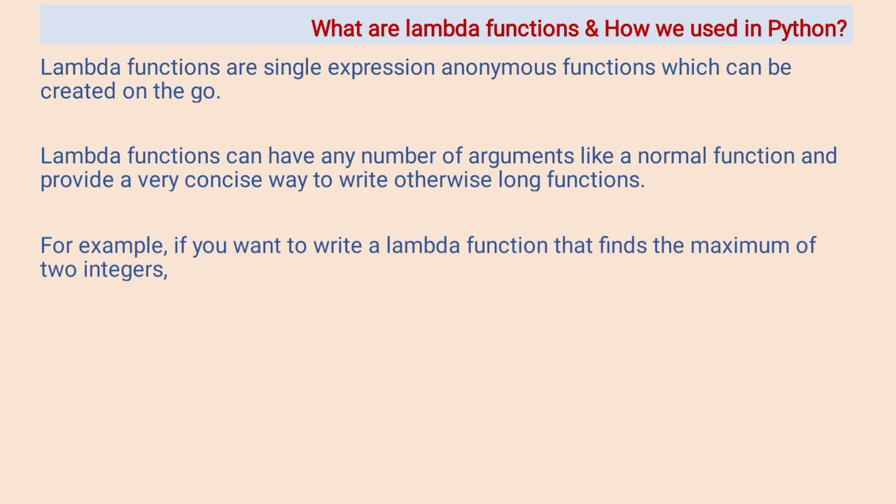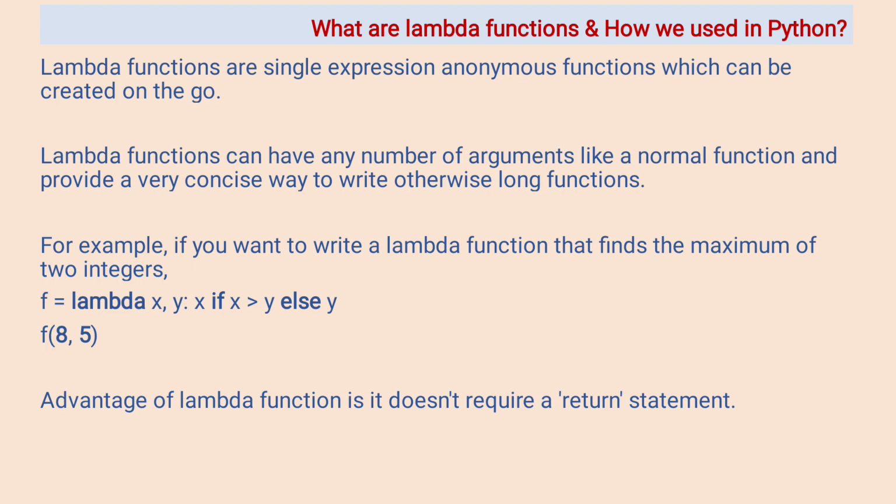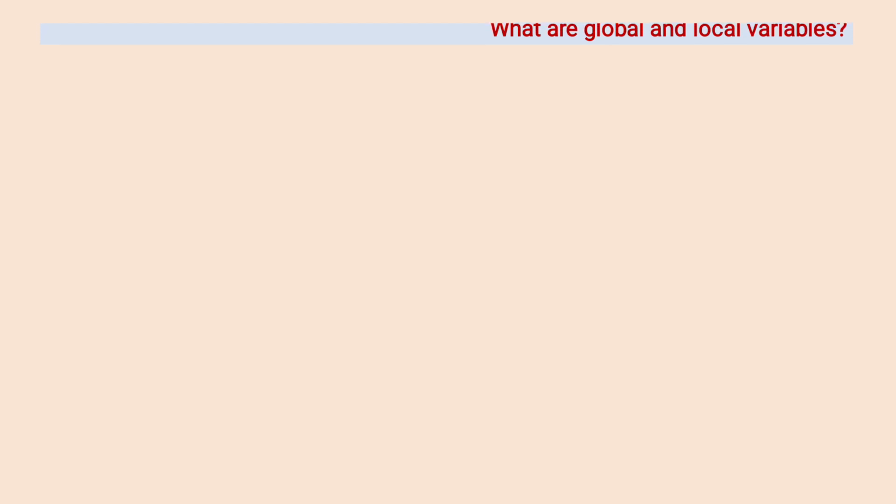For example, if you want to write a lambda function that finds the maximum of two integers: f is equal to lambda x, y colon x if x greater than y else y. Now f of 8 comma 5. An advantage of lambda functions is that they do not require a return statement.